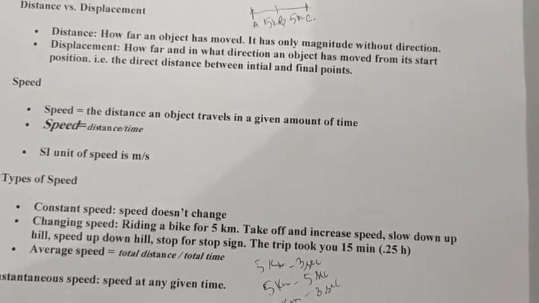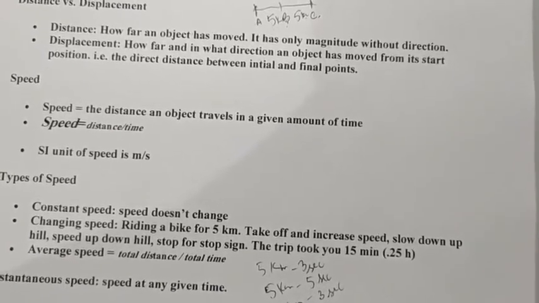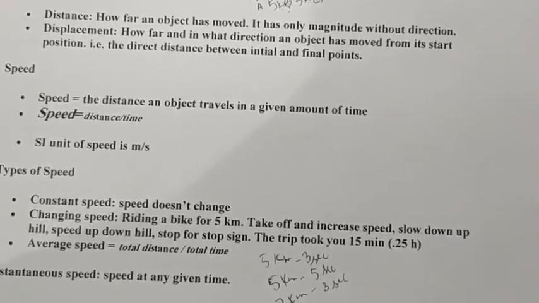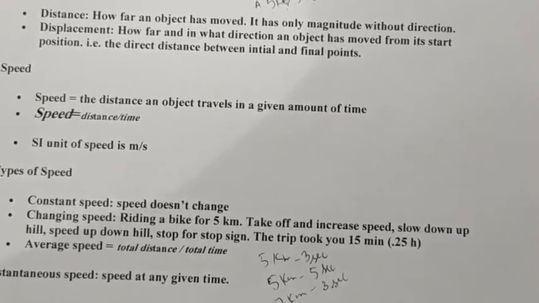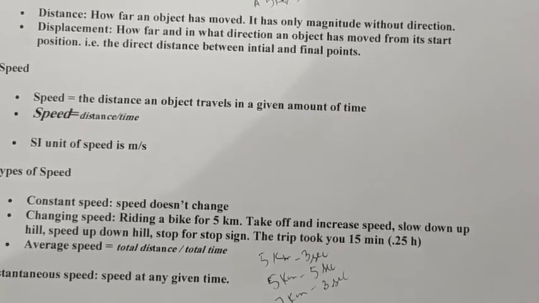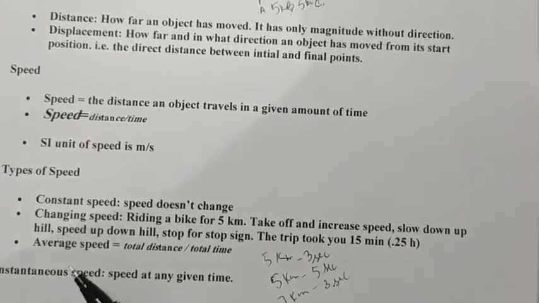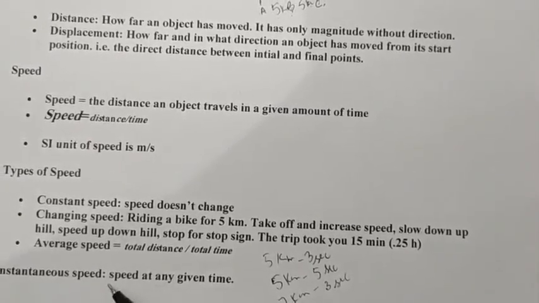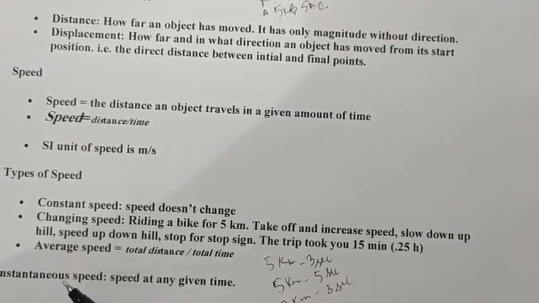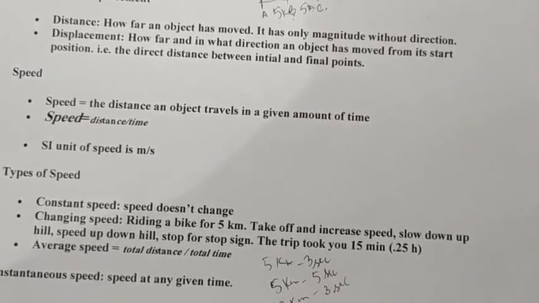Instantaneous speed. As the name suggests, instant. Let's suppose you are coming from school to home and we ask what is the speed of your Activa at Pewa Chowk when the time is 8:20. At a particular instant, if I am asking the speed, that will be called instantaneous speed. At a particular instant of time, the speed is called instantaneous speed.